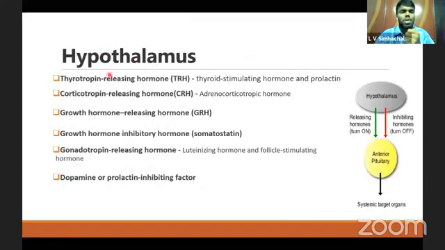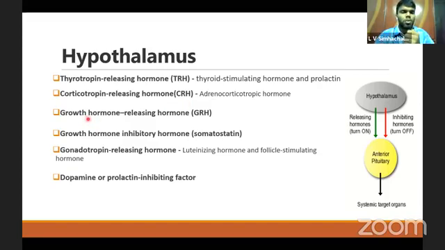Next, coming to the hypothalamus. The hypothalamus releases many hormones. Those act on the pituitary to release some other hormones. Hypothalamus hormones mainly are thyrotropin releasing hormone, TRH, which stimulates release of thyroid stimulating hormone and prolactin from the pituitary gland, and corticotropin releasing hormone, which acts on the pituitary to release adrenocorticotropic hormone, which acts on the adrenal cortex.